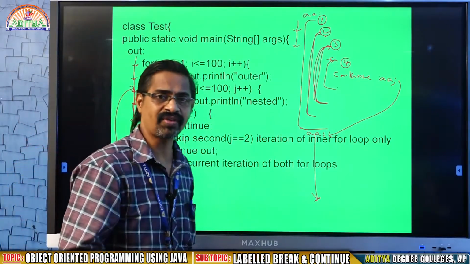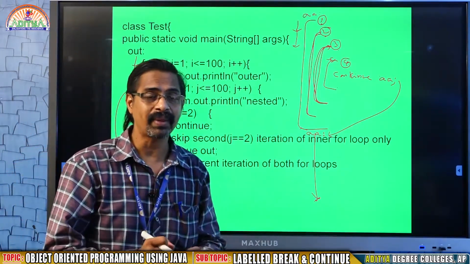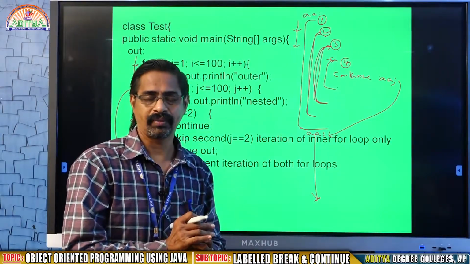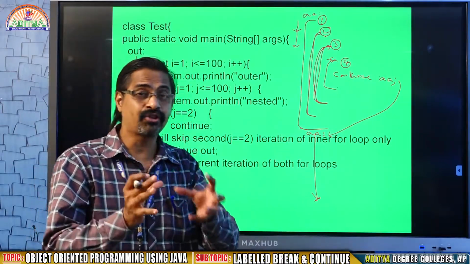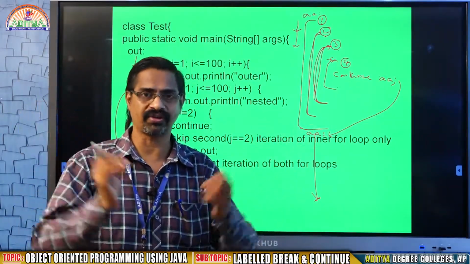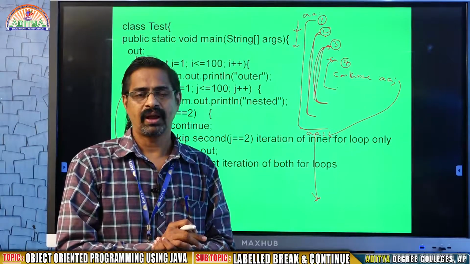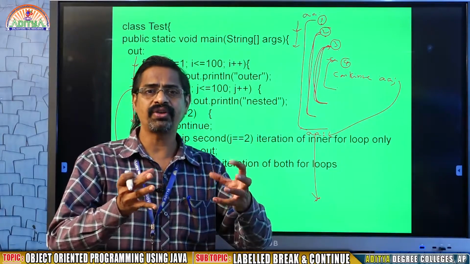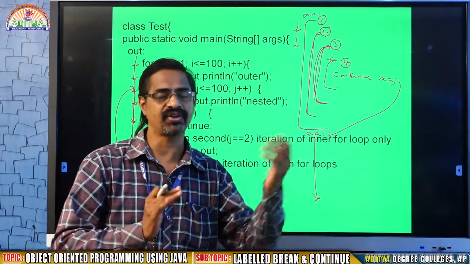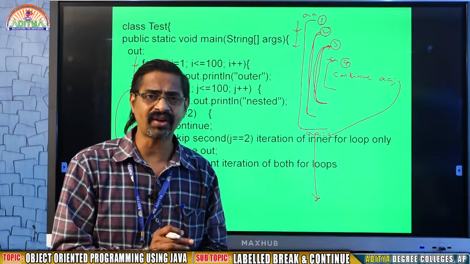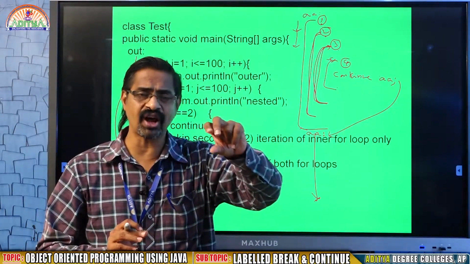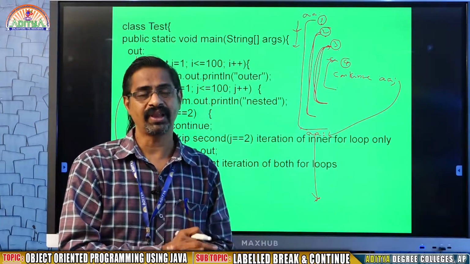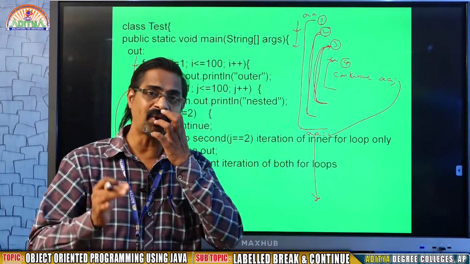But in some situations I need to perform some actions. The action means I want to skip a loop. That means I want to execute a selected block among two blocks, that is the if statement. Or in some situations I want to select one alternative among 6 or 7 alternatives, then you go for switch. Or in some situations I want to execute selected statements, 3 or 4 statements repeatedly 100 times, then you require looping statements, especially while, do while and for.